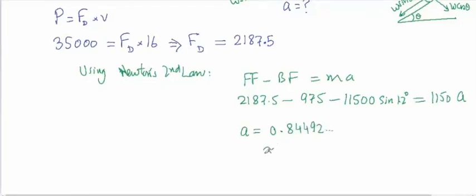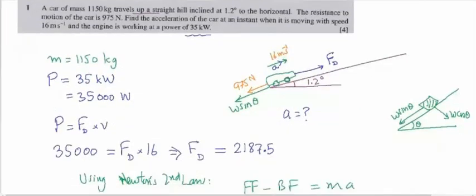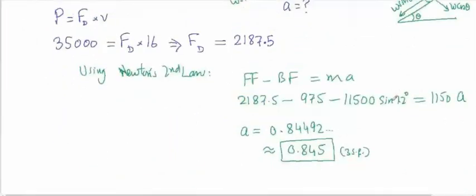When we round it to three significant figures, it is 0.845. So this is the result, that the acceleration is 0.845. See that this question is 4 marks, and this is the working for this question.